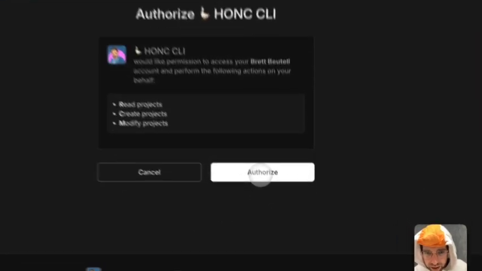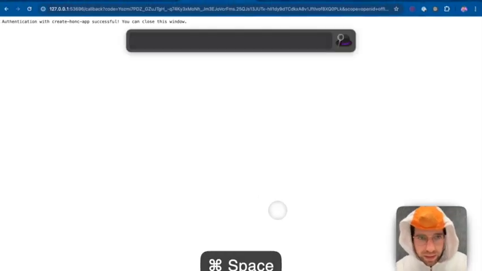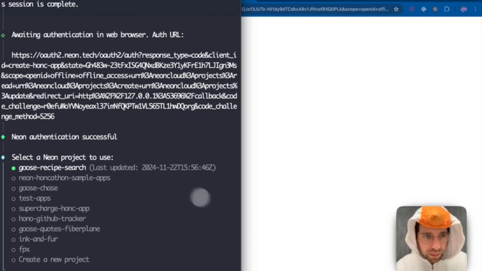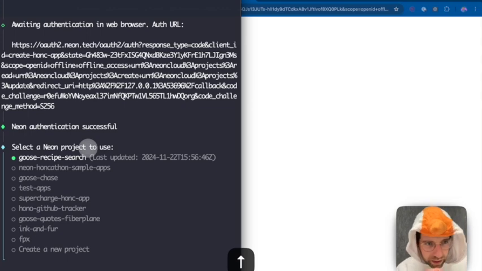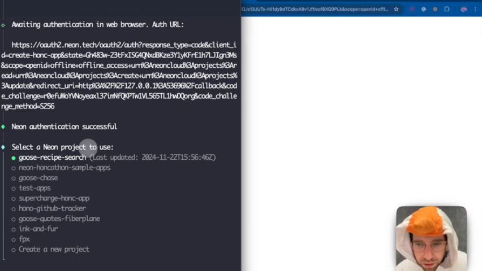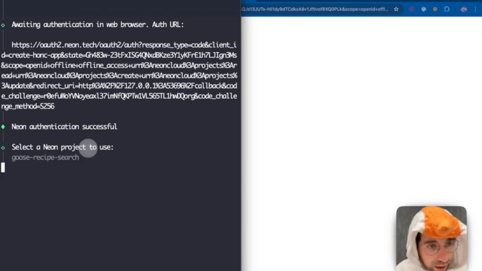Okay. I'm going to authorize the honk CLI to integrate with Neon. So now I can see all of my projects from Neon. I already created a Neon account, so that makes it a little easier for me. I guess if you haven't created one yet, they have a generous free tier for humans and for geese.